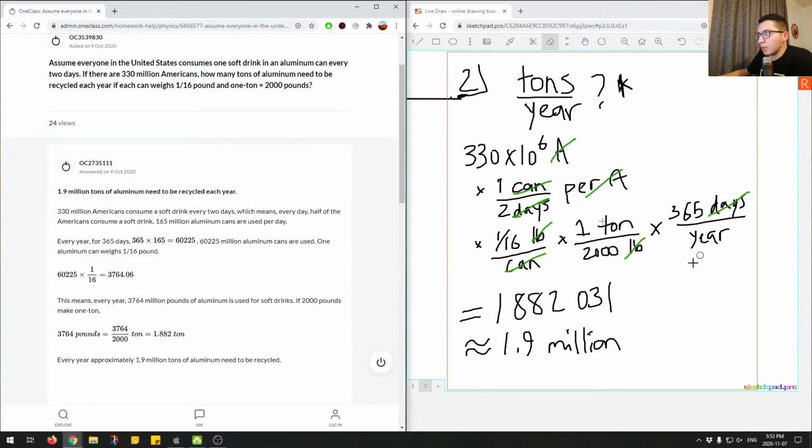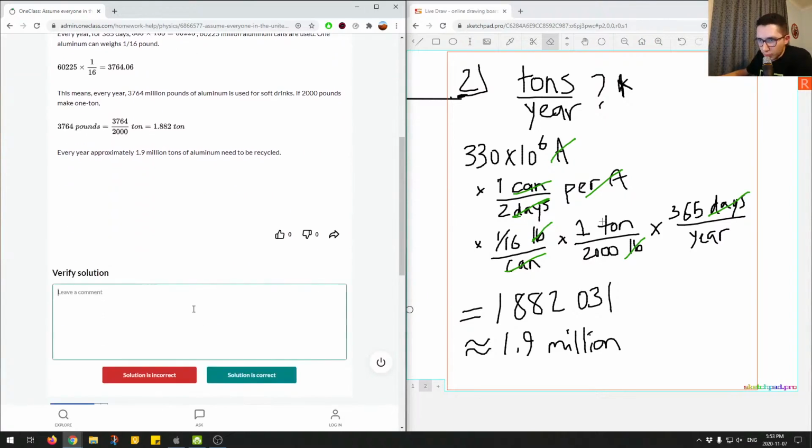So we did this all in one step, just to lay out all the conversion factors and multiply through. This is a step-by-step calculation to get to the same answer. So there's multiple ways to get to the same answer. So correct answer. Great job. And we'll mark this as correct.